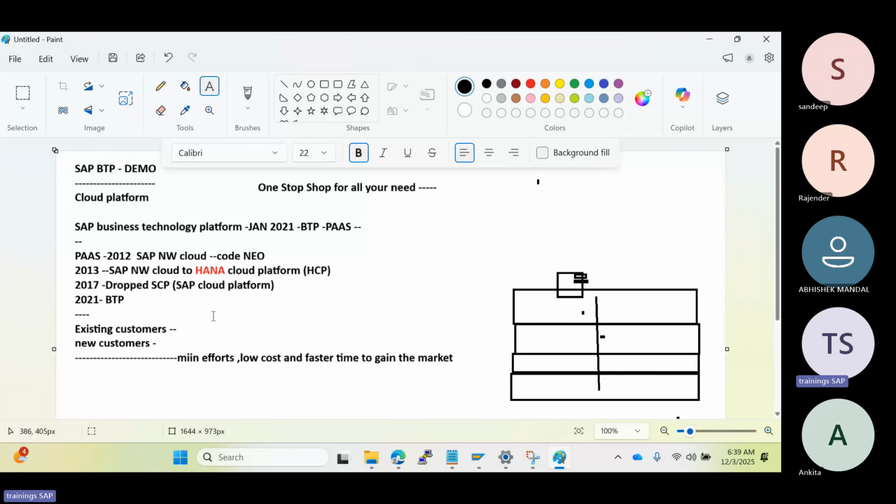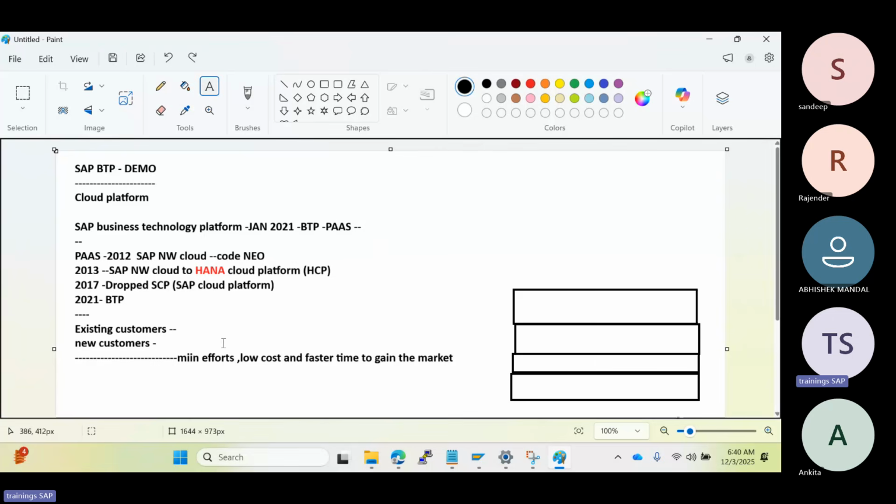So BTP is normally divided into four main pillars here. All the services, tools, databases, everything, right? Normally, if you go to me.sap.com, the SAP Marketplace, all the software is arranged in alphabetical order. If you go to A, the A related software, then B, C, D, like that they have arranged it alphabetically.